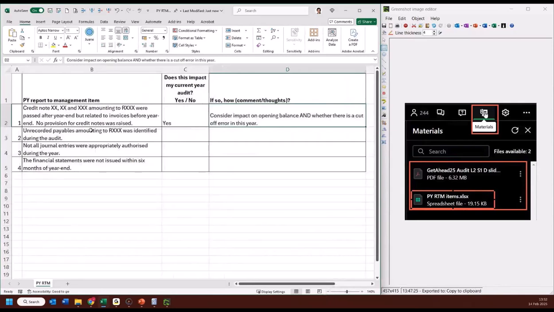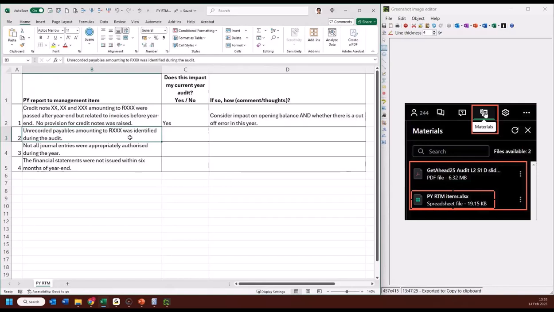Good. Next question. There was an amount of unrecorded payables, unrecorded trade payables, creditors, to the amount that was identified during the audit. So again, because it was in the report to management, it was not material. We added it to the list of unrecorded liabilities, so not a material item. How did we pick this up? Well, probably as part of our search for unrecorded liabilities, which is probably checking the bank statements after year end and seeing what it related to, and then saying, oh man, this was actually a creditor that had to be raised at year end. It wasn't raised at year end.